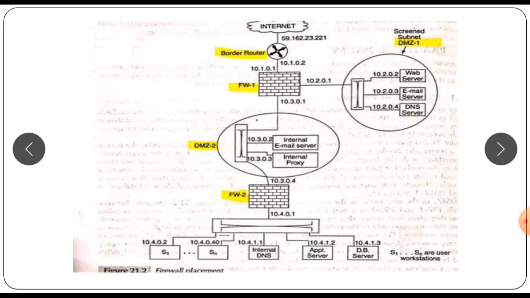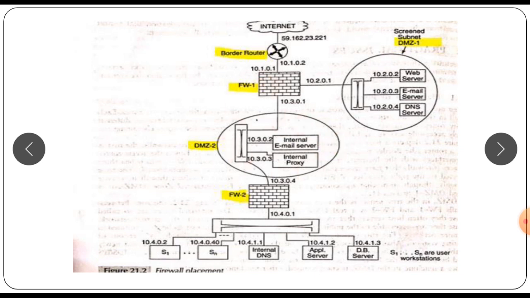So here DMZ1 contains publicly accessible servers. They include web servers, external email servers and DNS servers. All incoming mail from the internet is received by these email servers, which check for virus signatures and spam mail. The DNS server resolves names of publicly accessible servers. However, care should be taken to ensure that it does not contain address records of any of the internal machines.